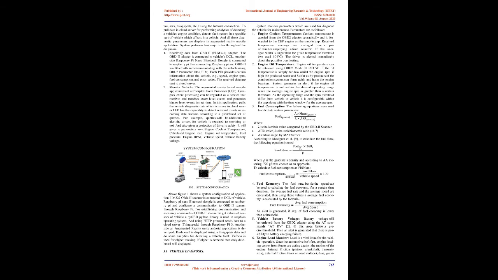System configuration. Fig 1 System configuration. Above Figure 1 shows a system configuration of application. ELM327 OBD-II scanner is connected to DLC of vehicle. Raspberry Pi Nano Bluetooth dongle is connected to Raspberry Pi and configure a communication to OBD-II scanner through Raspberry Pi. For establishing communication and accessing commands of OBD-II scanner to get values of sensors of vehicle, a PyOBD Python library is used in Raspbian operating system. And using HTTP protocol sends data to a cloud server, ThingSpeak, through Raspberry Pi 3.